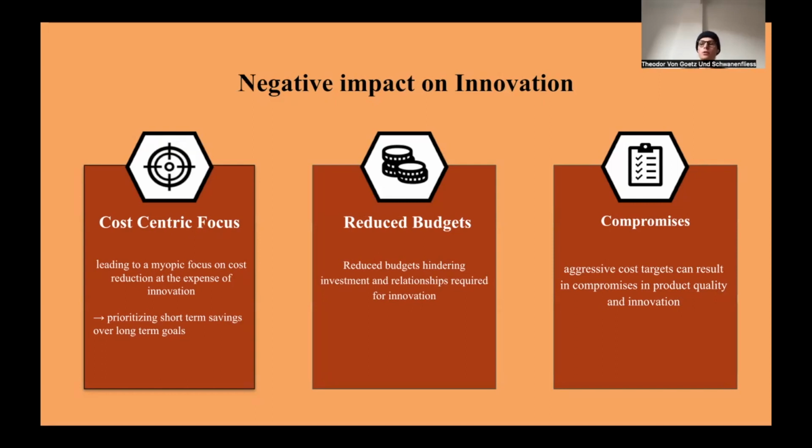So it also fosters innovation because we have to focus on new materials, but it can also hinder it because we are prioritizing short-term savings over our long-term goals because we're only focused on money and only focused on our cost reduction. And that also goes hand in hand with the reduced budgets. So in that sense, there's also reduced budgets that hinder certain investments and certain relationships that are required for innovation. So there's no cross innovation with other suppliers or with other companies, because of course that requires huge amounts of upfront money and huge amounts of budgets.